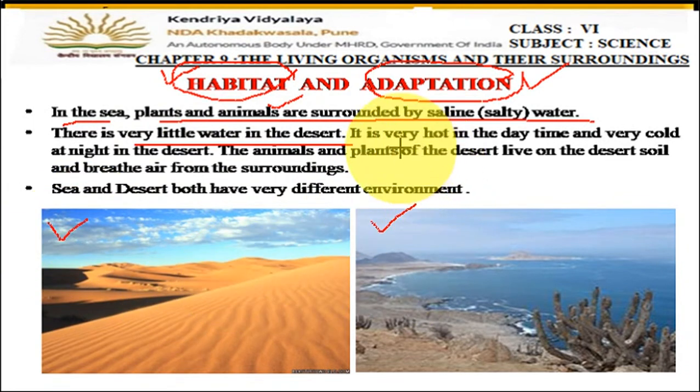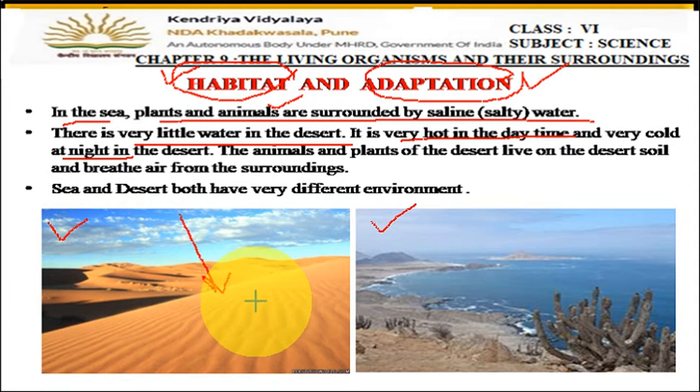Now in the desert area, it is very hot during the daytime and very cold during the night time. Okay, why is it so? It is so because during the daytime the desert gets hot very quickly with the help of sunlight. Land gets heated up very quickly and also cools very quickly.